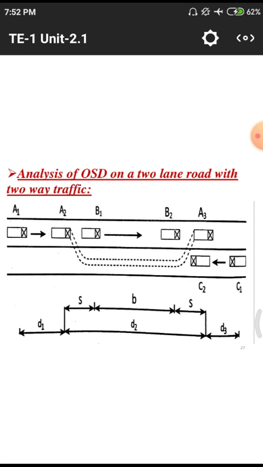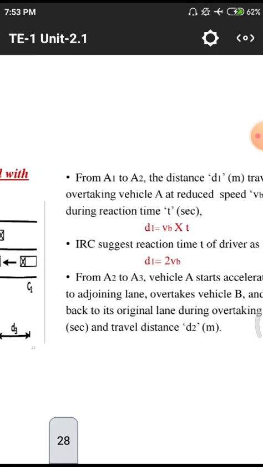We have a distance D1 from A1 to A2, and from A2 to B1 we have a space S. From B1 to B2 we have a space B, so that it is a distance D2 and D3. All those things we need to understand well if the listeners are drivers.